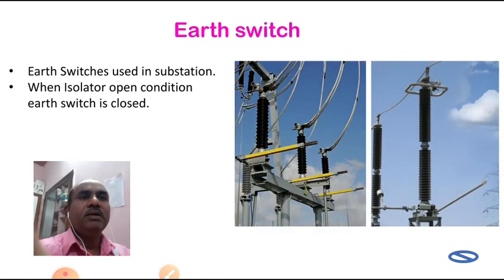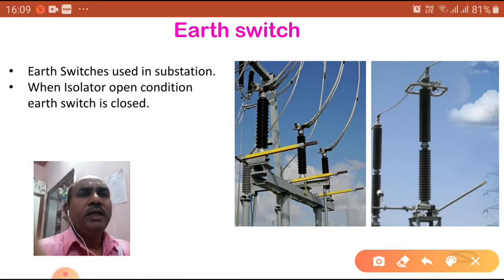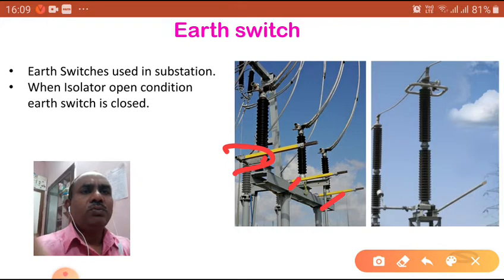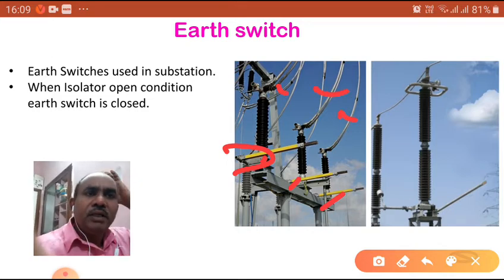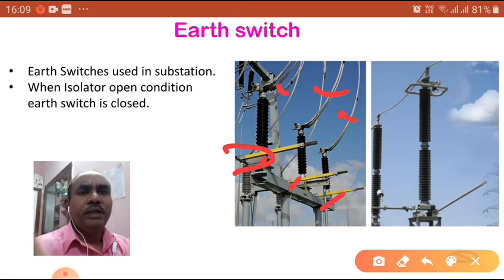Next, you can see here what is happening. These yellowish ones are the earth switches for R phase, Y phase and B phase. When the isolator is in the closed position, that is the on position, and they are working under load, the earth switches stay at the bottom, waiting only.